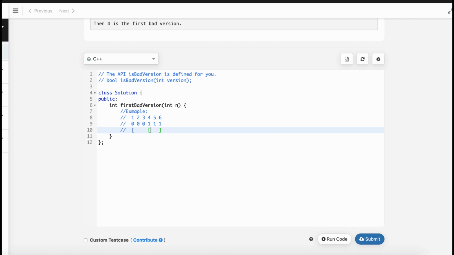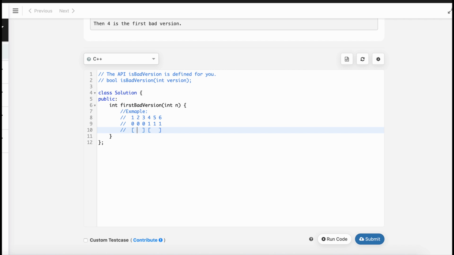So because this half always contains a bad version, now we will try to move to the left side and see if any bad version exists or not. If there exists a bad version, then that will be the answer. Otherwise, the one that we found in the mid, which already contained one, will be the answer. So we will go to the left side and do the same thing. We'll go to the left side again.